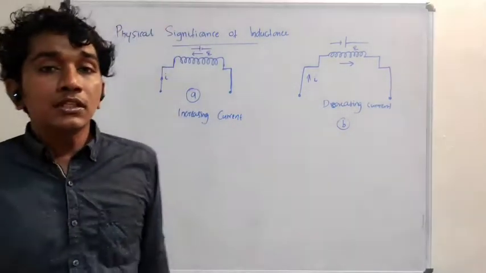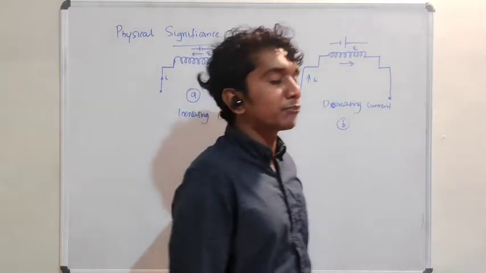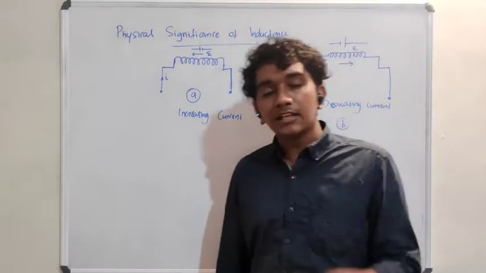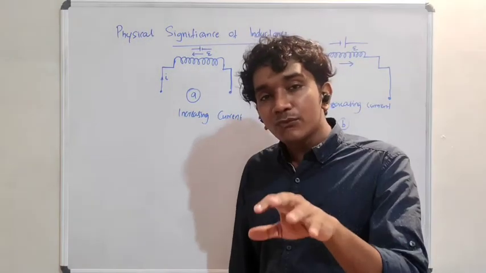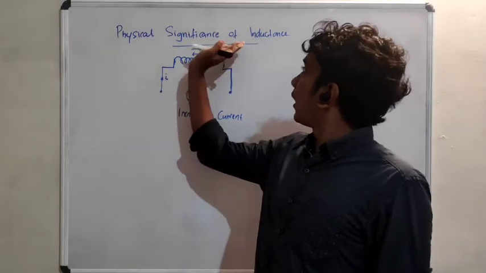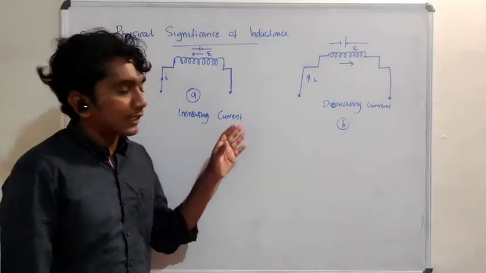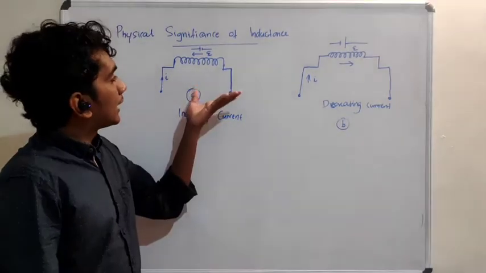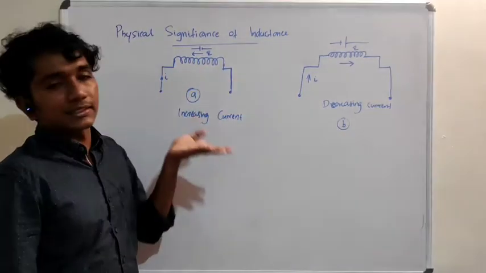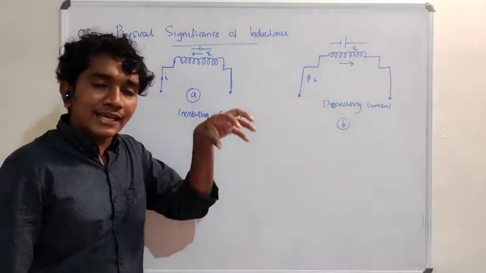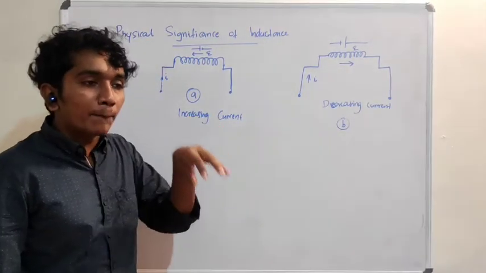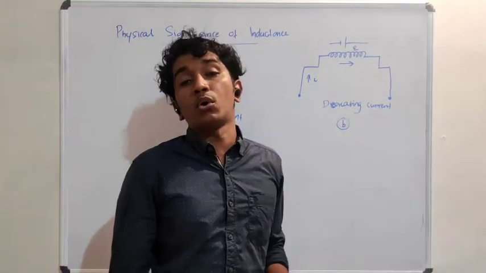Alright, now let me tell you something. In the same way, in the case of inductance, you can consider that the property of inductance in an inductor plays the same kind of role.